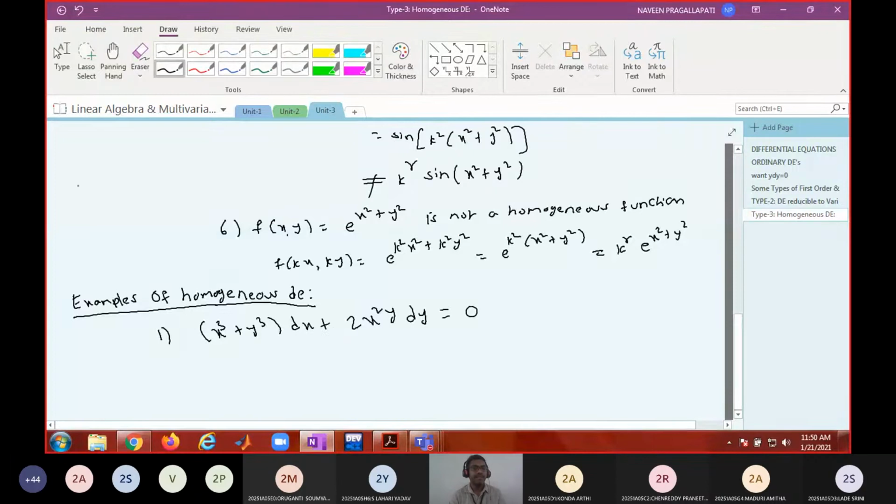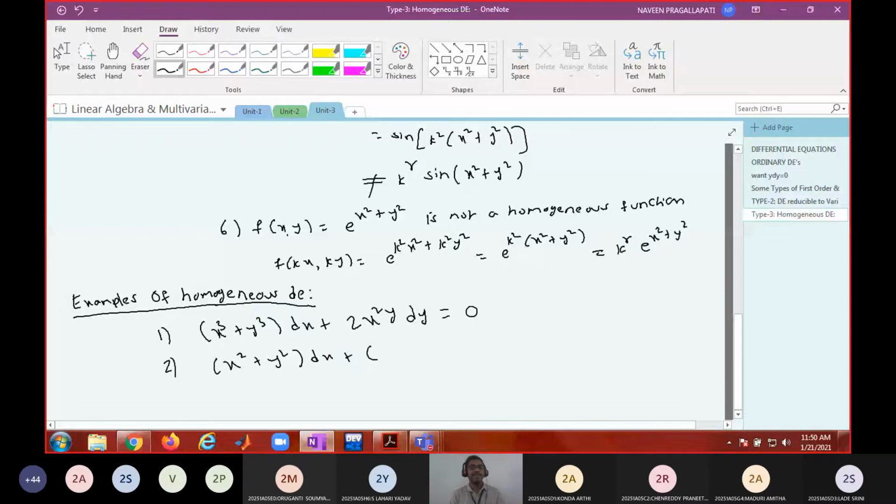Similarly, is this homogeneous? (x square plus y square) dx plus (xy minus 1) dy equal to 0.